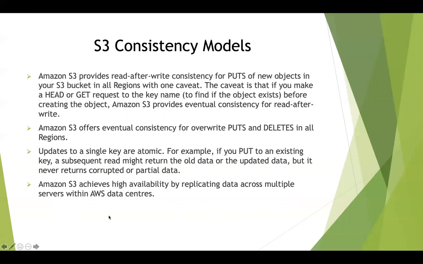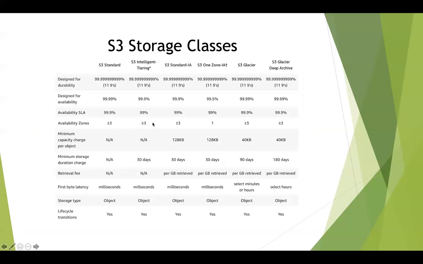Okay. So it achieves high availability by replicating your data across multiple servers, which is what we saw in the previous slide on storage classes. Across multiple servers means multiple availability zones, and S3 One Zone IA is only replicated across that one single availability zone because it is of a lower cost. There are different customers, and that's the reason why AWS has brought out these different storage classes. S3 Intelligent Tiering and Deep Archive were brought about last year, in 2018.